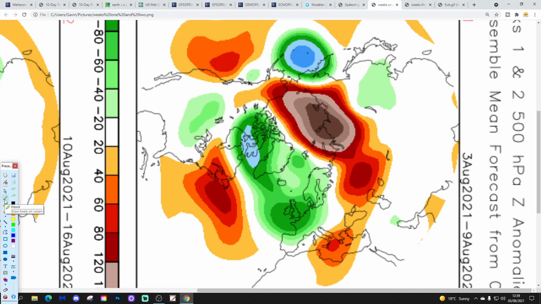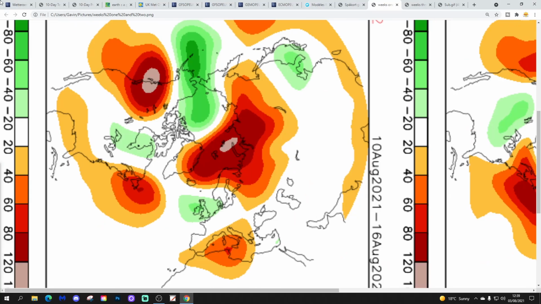Right, CFSv2 finally, these are 500 millibar heights, broken down into week periods. The first week period will take us from the 3rd to the 9th of August. Coming week will be unsettled with low pressure in control of the weather, so cool and at times quite wet. Week 2 is the 10th to the 16th of August.